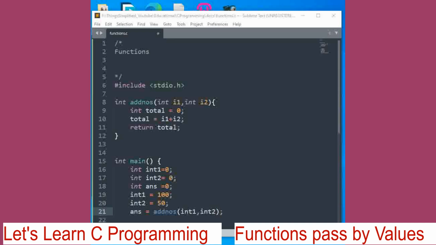Now from the main function, this function is being called with these parameters. This function will take these two numbers, add them and return the sum. So now this answer will contain the total of these two values.